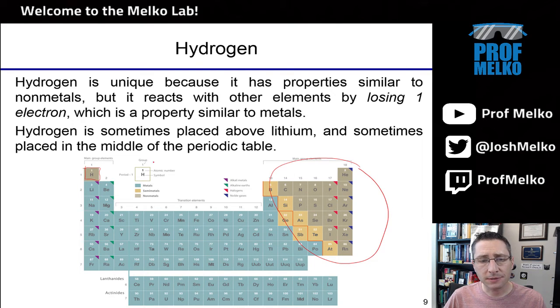For this reason, sometimes you'll see hydrogen written in the center of the periodic table, floating, and sometimes it's organized on the left. So it depends on the periodic table. Just know that hydrogen is unique. It might be positioned on the left side, but it actually has a lot of properties like the elements on the right side of the periodic table.